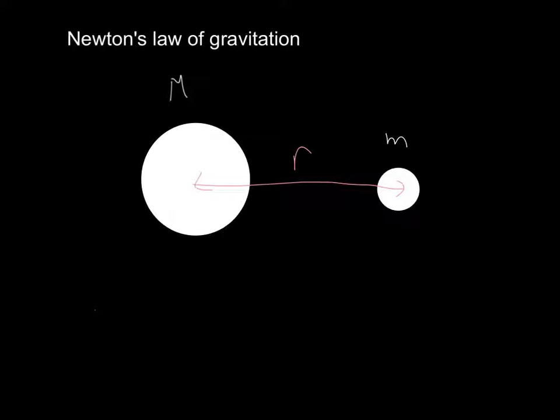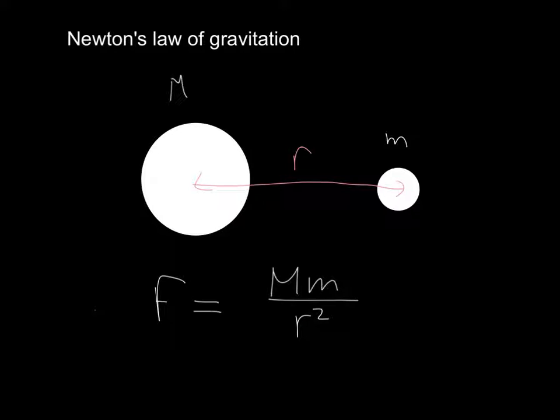Okay. So anyway, we know that the force depends on these two masses, and we know that the bigger these two masses are, the bigger the force will be. So it just stands to reason that these two things are multiplying. We also know that the bigger this distance is, the smaller the force is. So again, it stands to reason that these things should be dividing. Now, what's not so clear is that there should be a square here, but there is a square here.